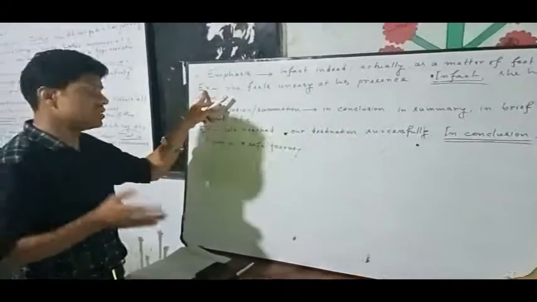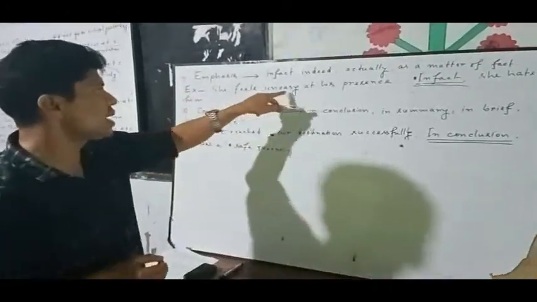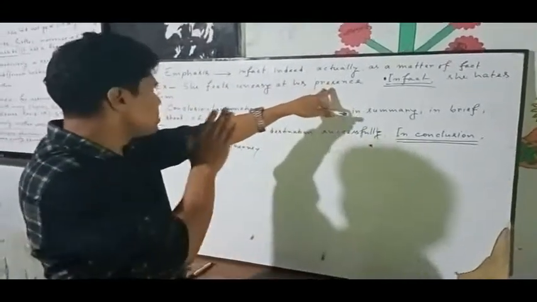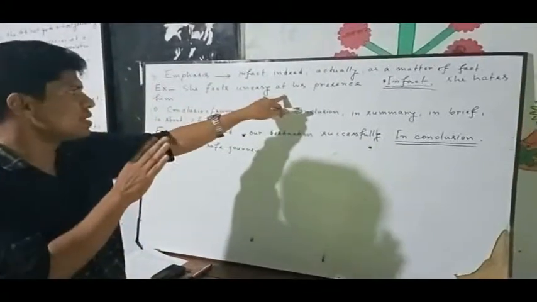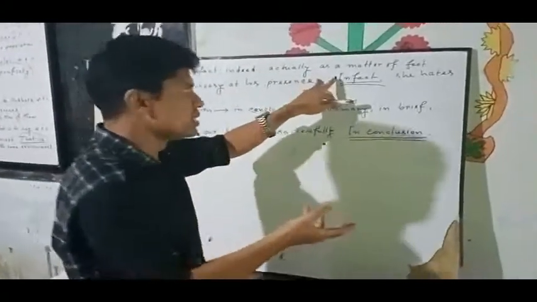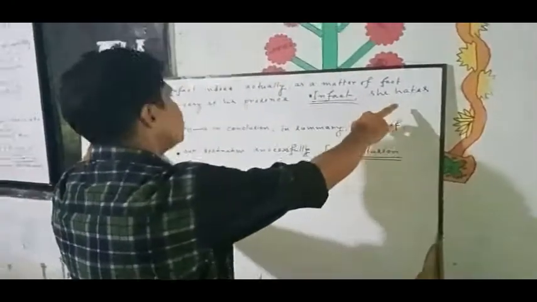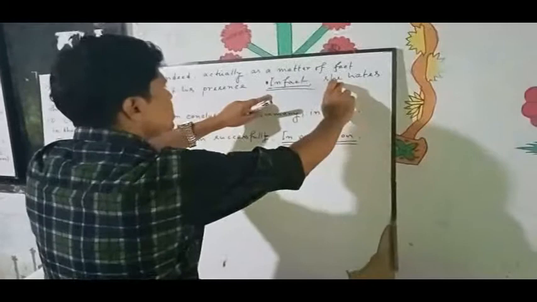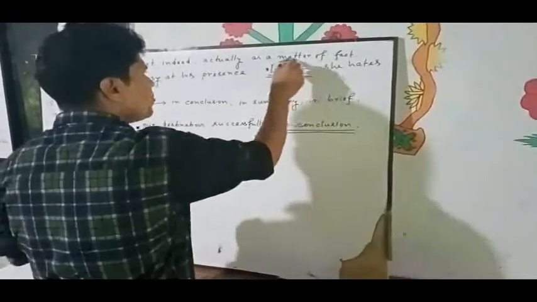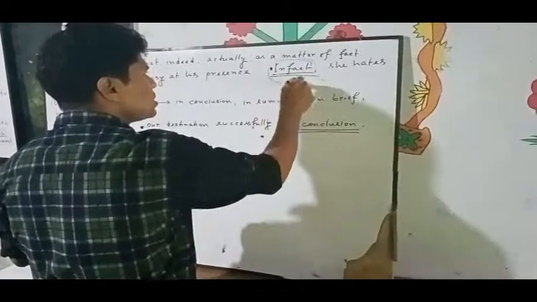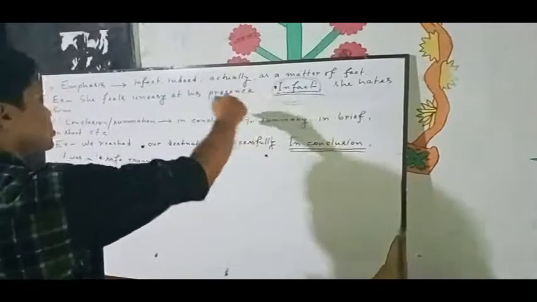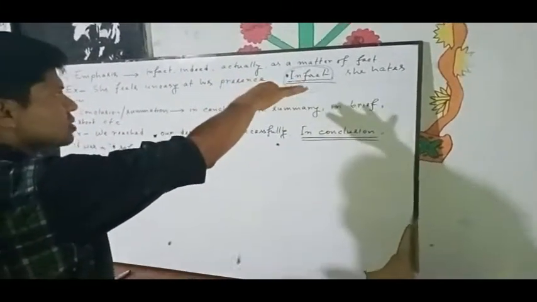And in my example, you see that she feels uneasy at his presence. This is simply stated, but it is intensified in the next part. She hates him. Okay, first she feels uneasy. Then what happens? She hates him. So it is more emphatically used. For this reason, I have managed here the connector that stands for emphasis, in fact. So this is the proper connector to elaborate and present this statement.